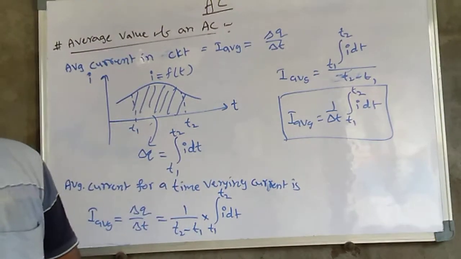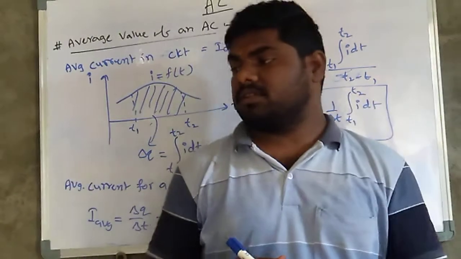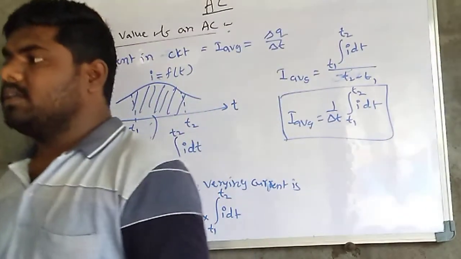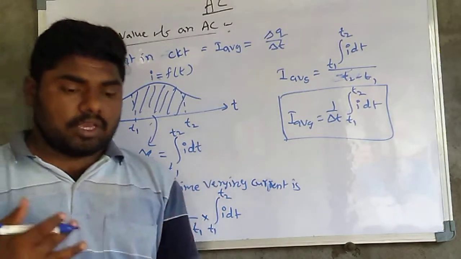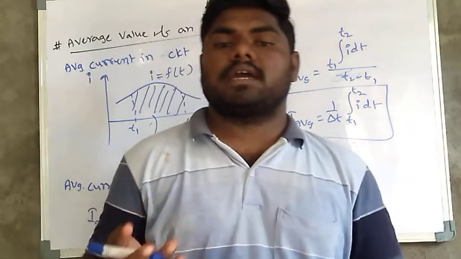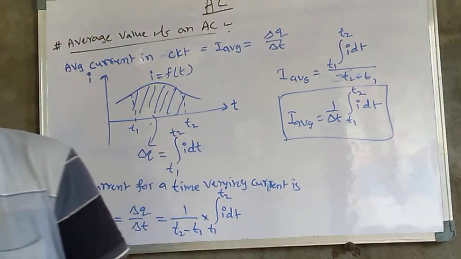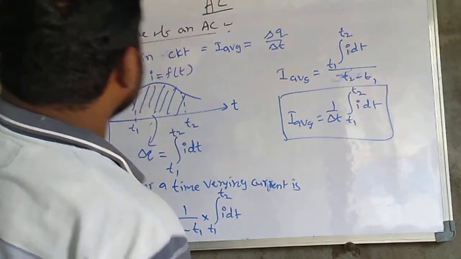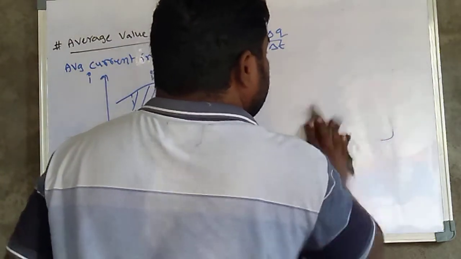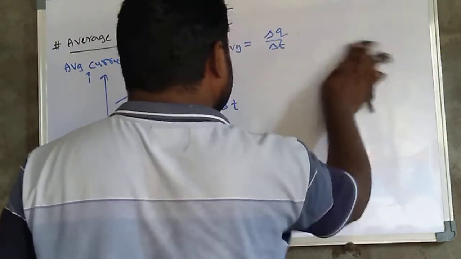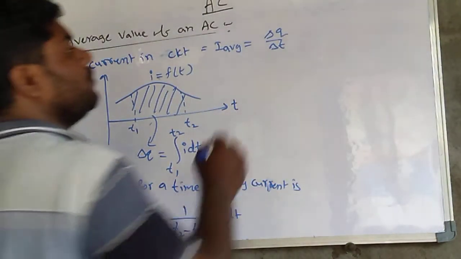So here the charge flows due to the AC source. This is the AC current changing as a function of time t. In DC, the current is constant. What happens in that situation we are also going to discuss. So here is the next case.